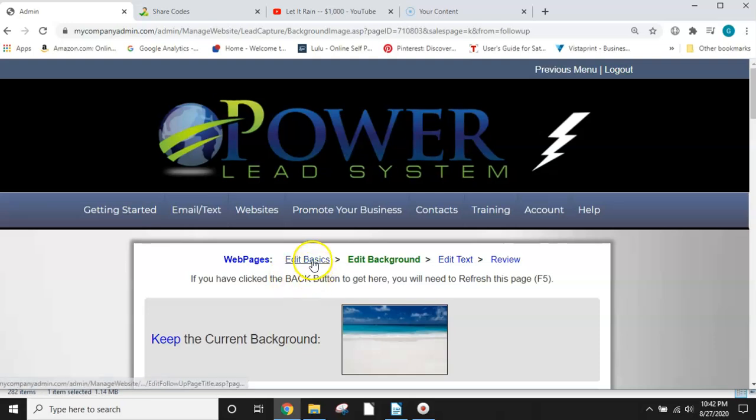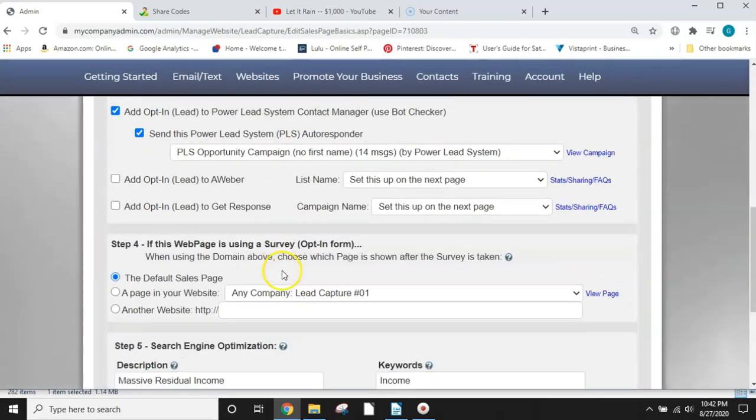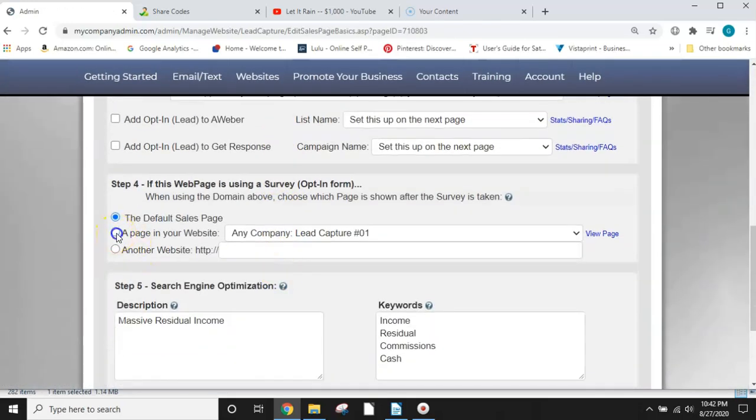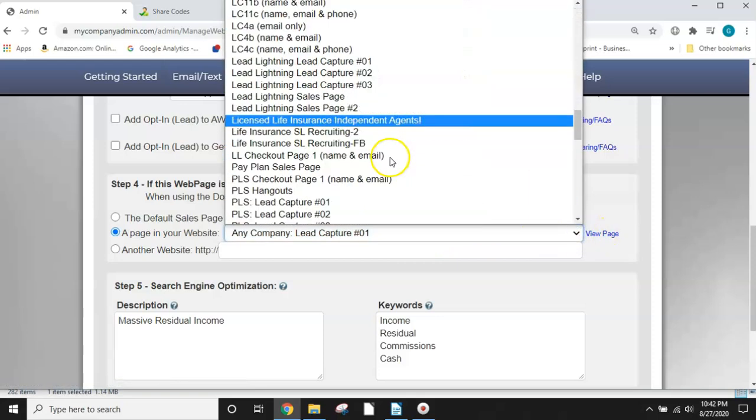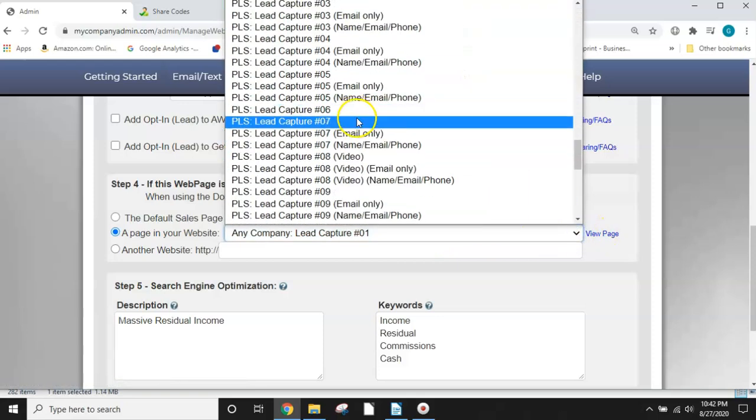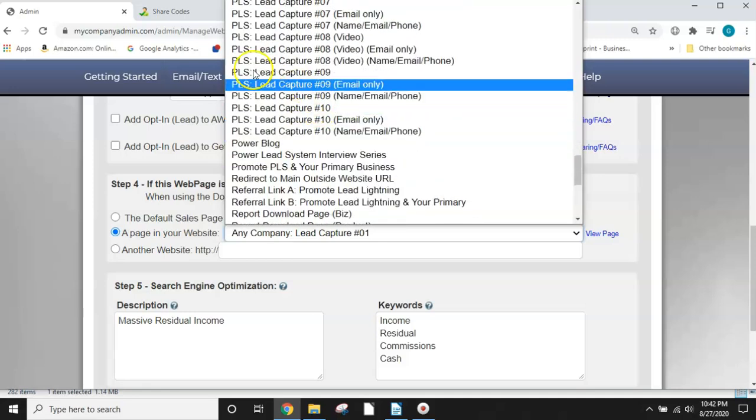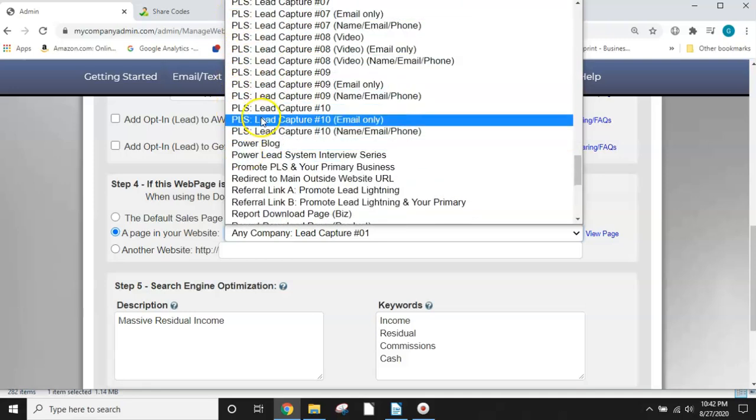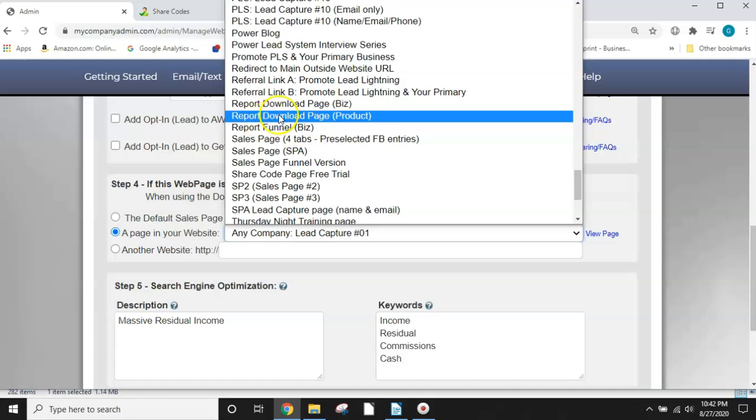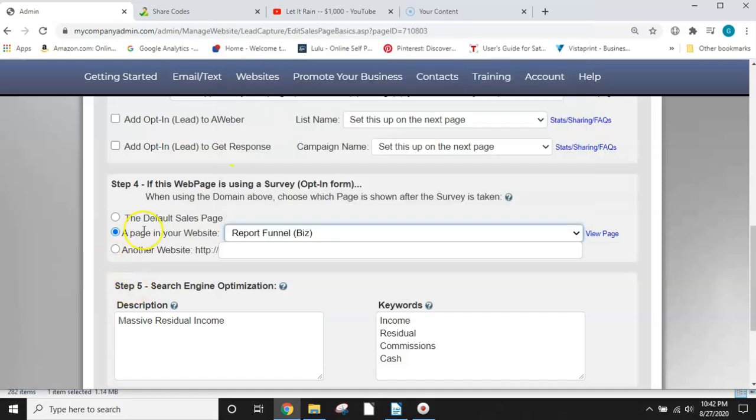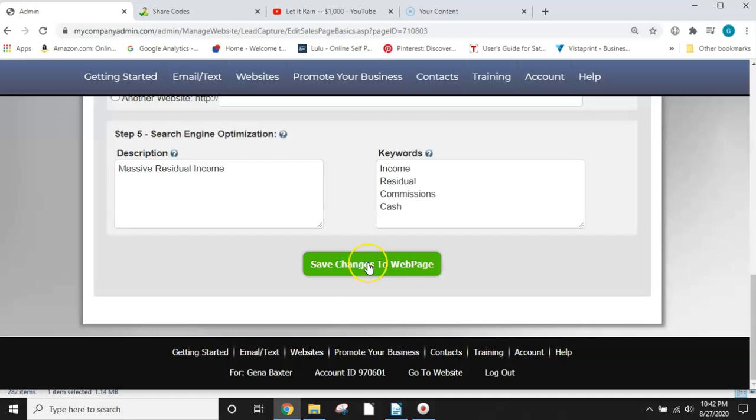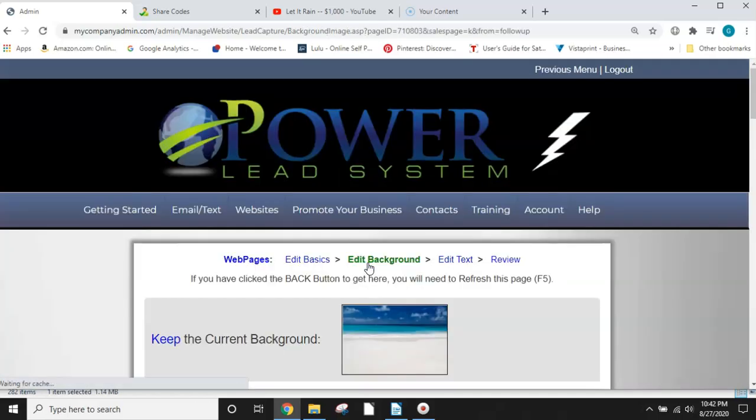Oh, wait a minute. Let me go back. So you can always go back. You're navigating up here. So I forgot to click back on this. Put this back where it was. It was the report funnel. And these are in alphabetical order. See, report funnel biz. That's what I want. Hit save changes to website or web page.